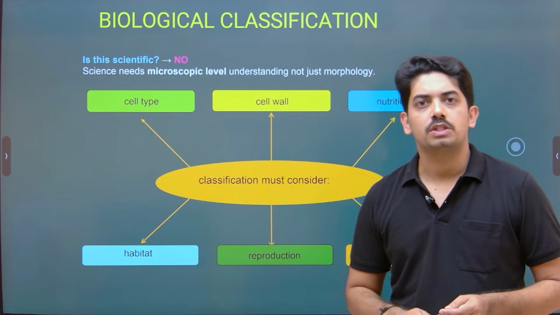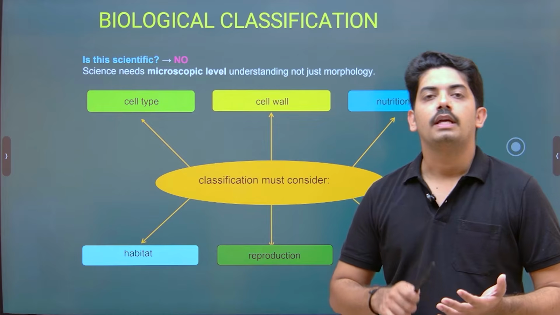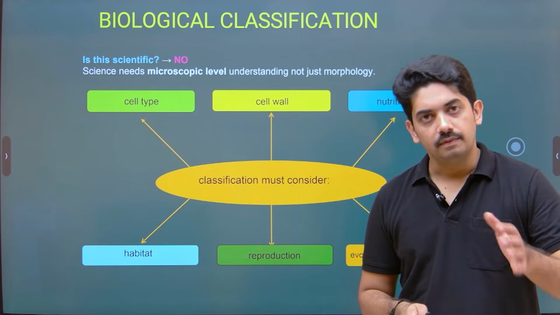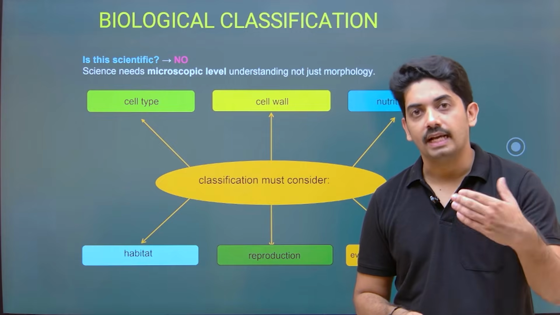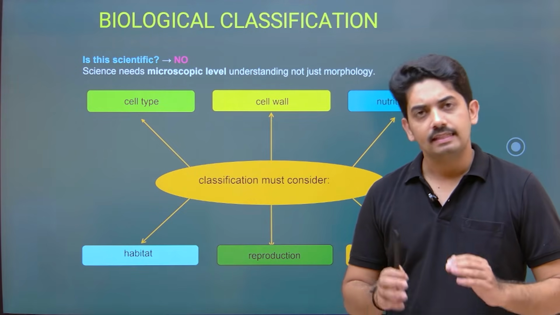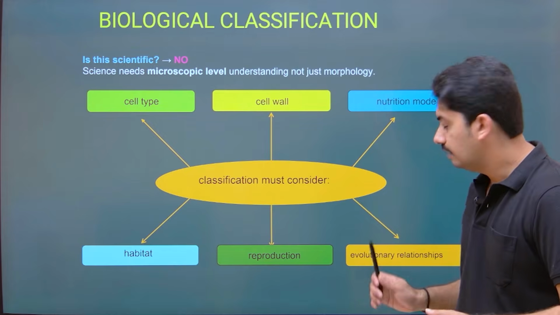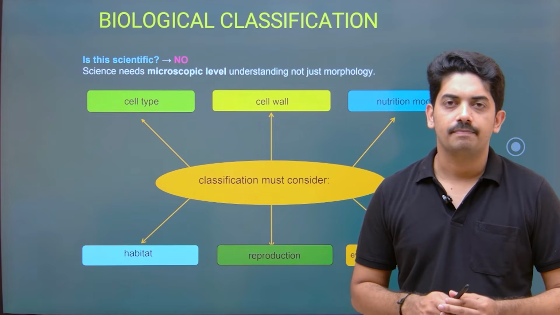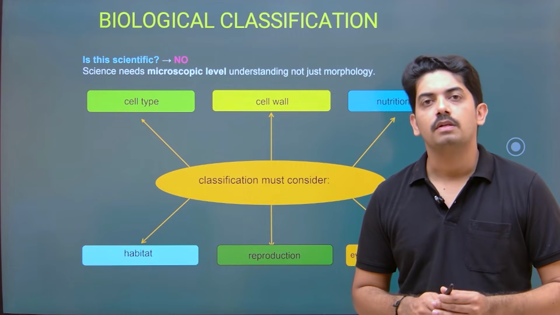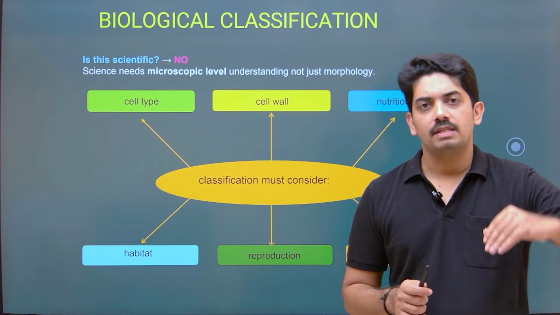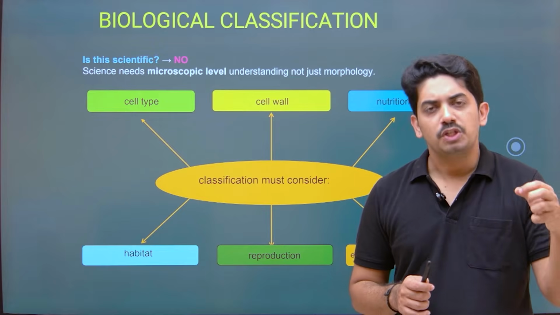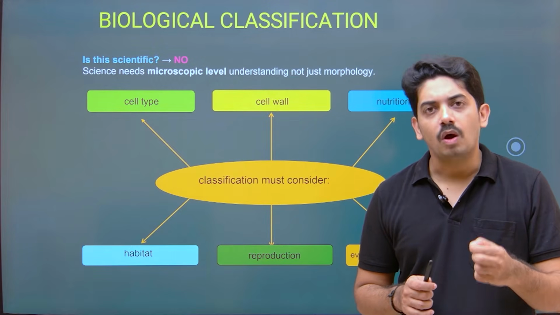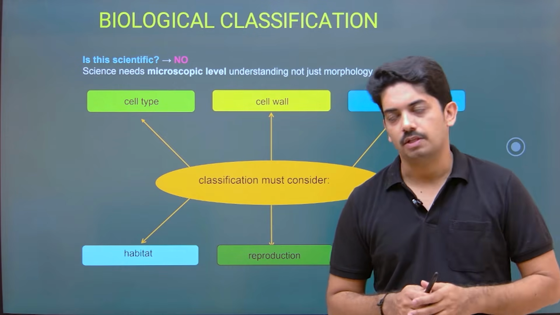Then mode of reproduction: vegetative mode of reproduction, asexual mode of reproduction, sexual mode of reproduction. If there is sexual mode of reproduction, again there are so many categories that have to be considered. Then evolutionary relationship, that is what we call phylogeny. If one organism is highly evolved, we should trace their ancestors. That will give one strong basis for the classification. Okay.